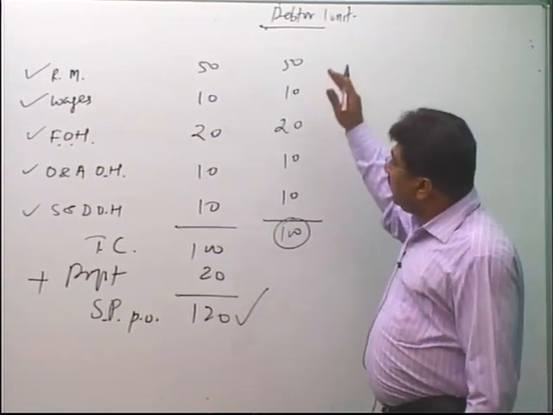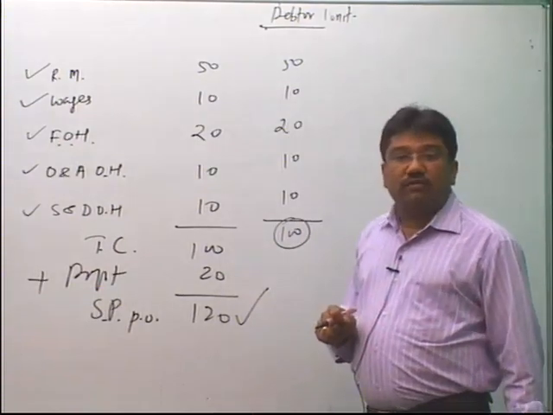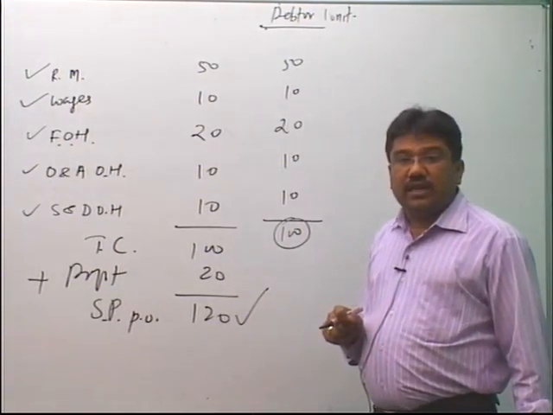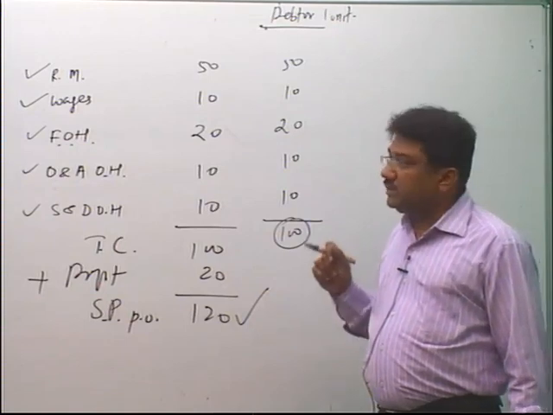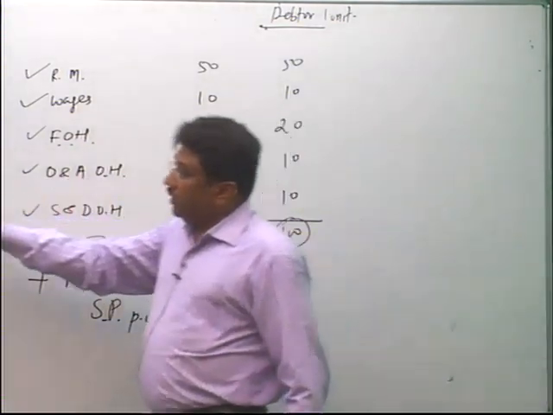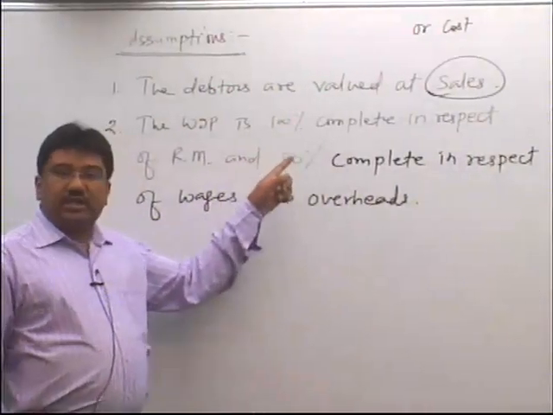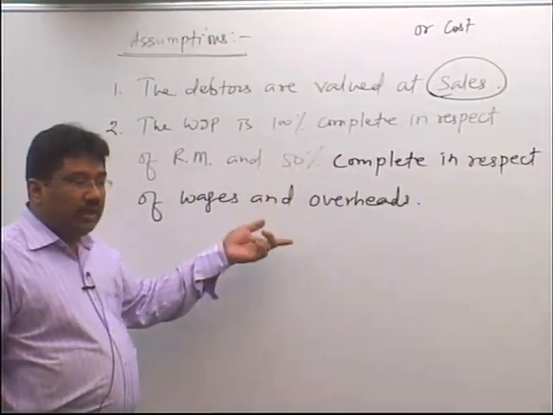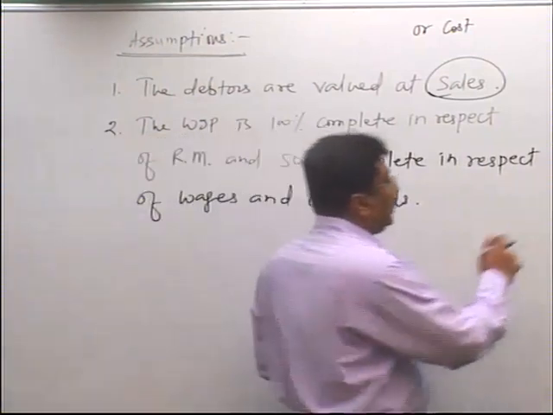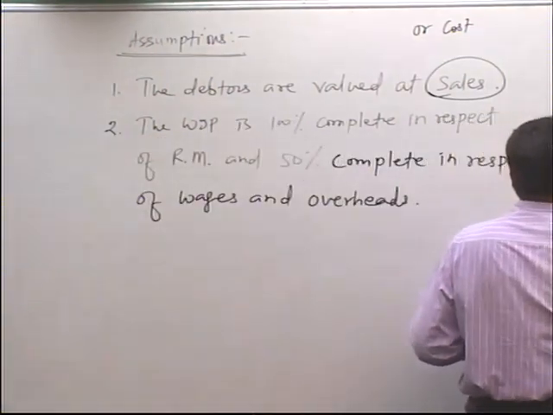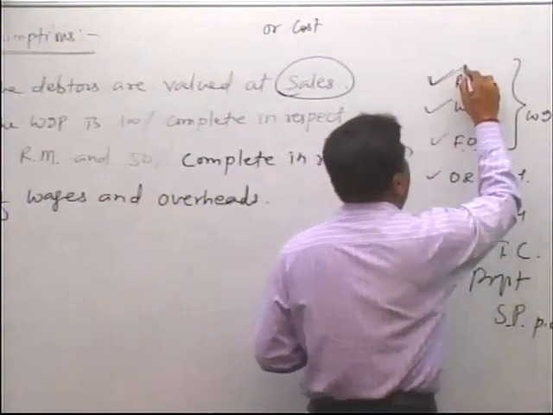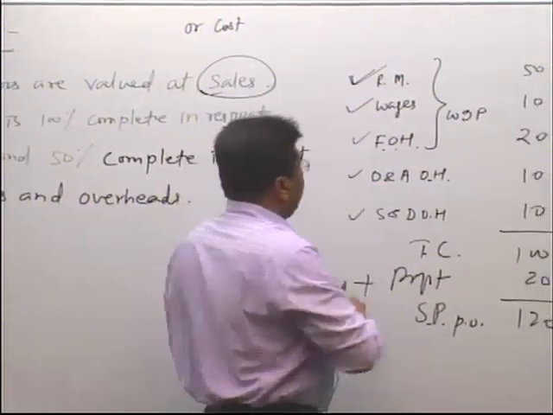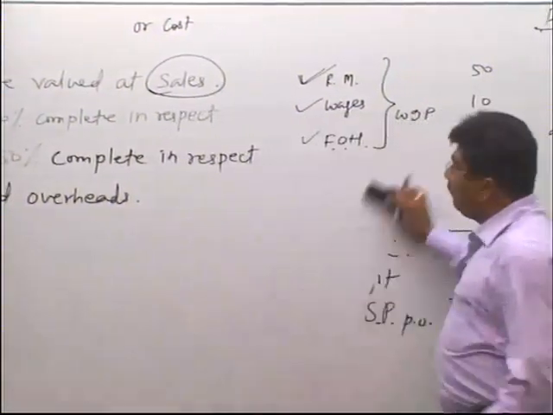So, these are the rules of valuation of various current assets. Now, come to the assumption. In this sum, as the completion stage is not given, we are assuming that in the work in progress, as these 3 expenses are included, raw material is 100%, wages and overhead are 50%.